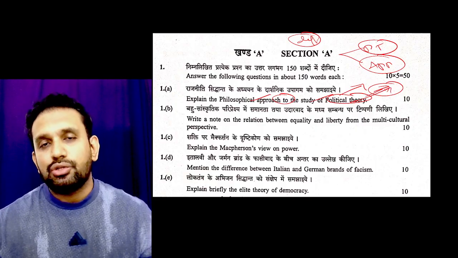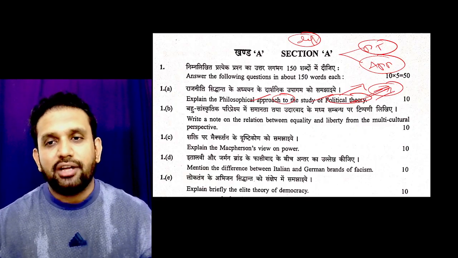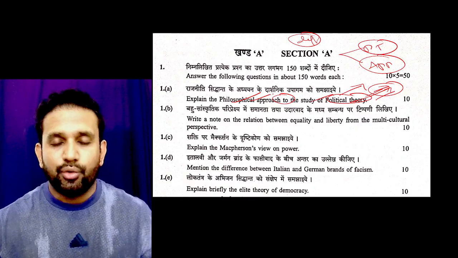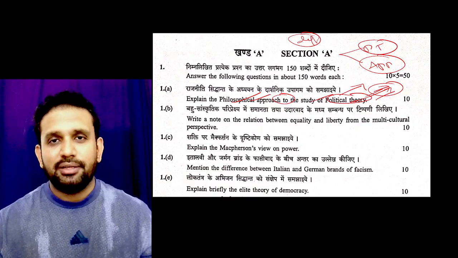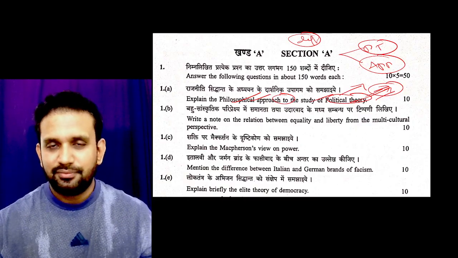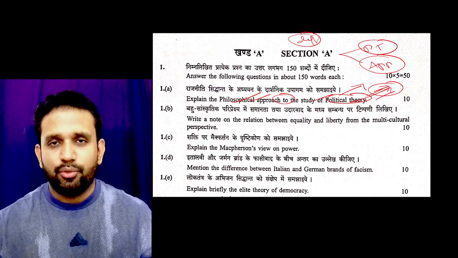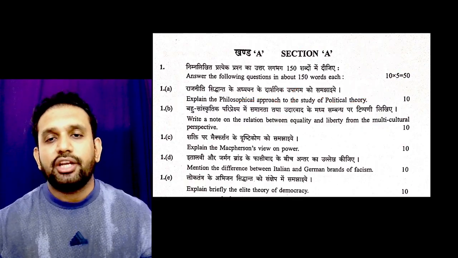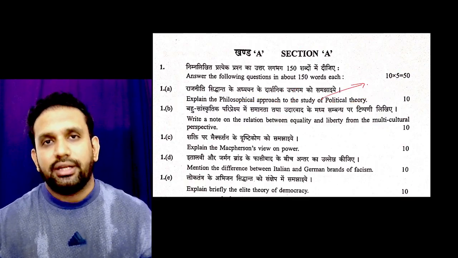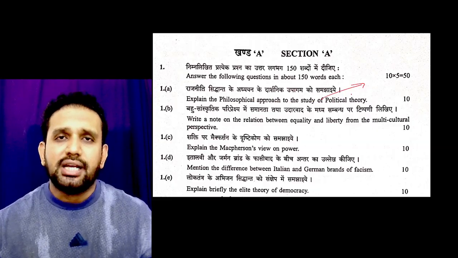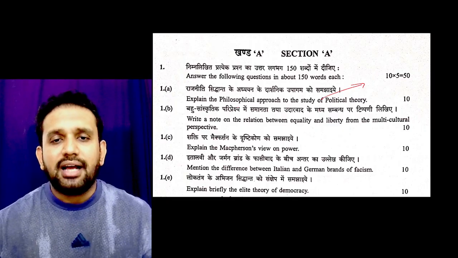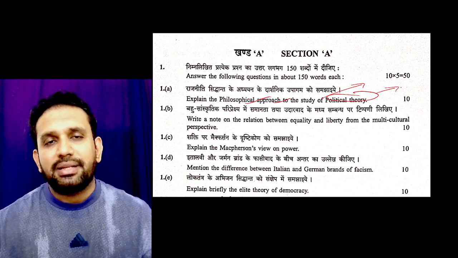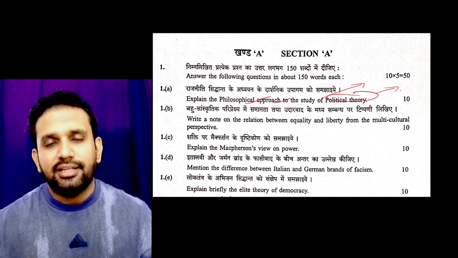And if you are also preparing for PSIR, make sure you are very clear that when they have asked you about political theory with regard to the philosophical approach, you cannot use the behavioral approach. Not even one single point of the behavioral approach. You could argue that you can write it in contrast, but the contrast is not asked, so why should we present it? They just asked about the philosophical approach, so limit it to that. Try to correlate it with the present modern political system of our country. That would be more than enough.